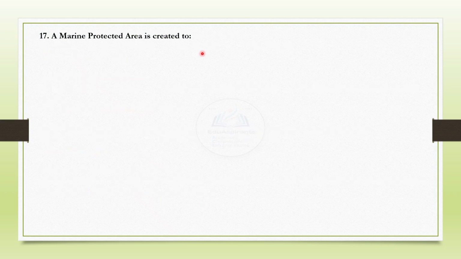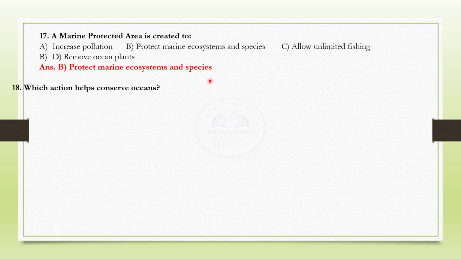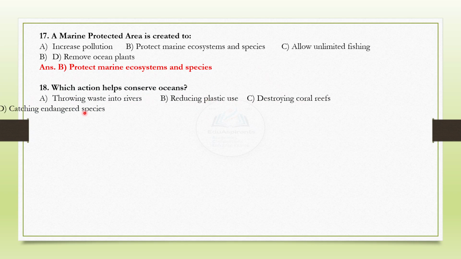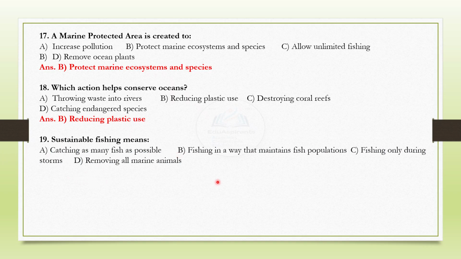A marine protected area is created to protect marine ecosystems and species. Which action helps conserve oceans? Mark your choice. It is reducing plastic use. Sustainable fishing means, mark your choice. B. Fishing in a way that maintains fish populations.